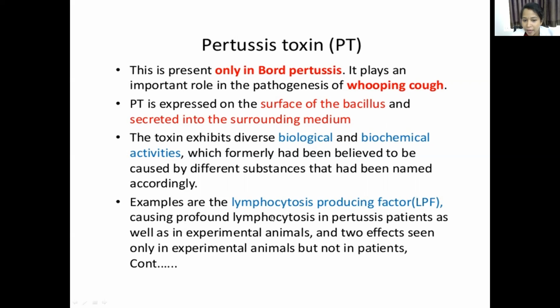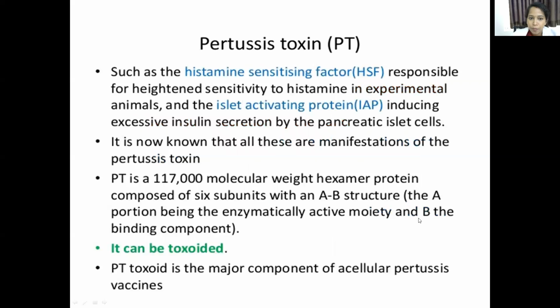Like it produces lymphocytosis producing factor, LPF, then histamine sensitizing factor, and islet activating protein, IAP.